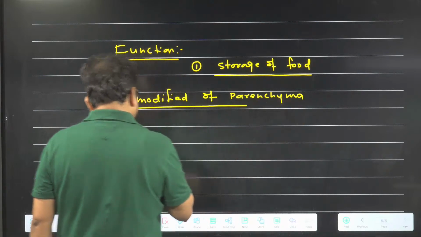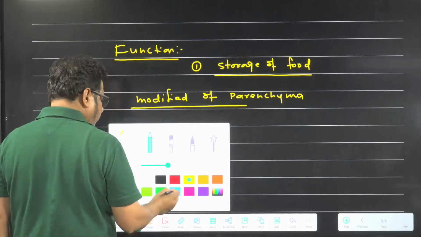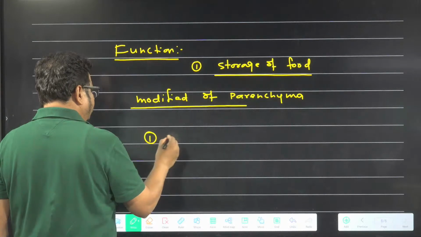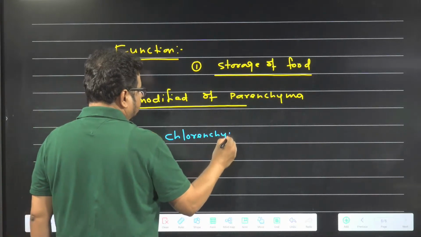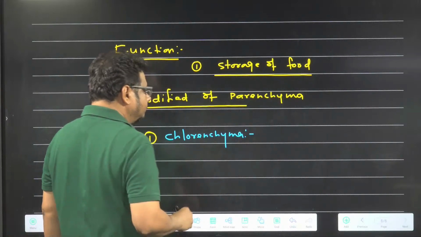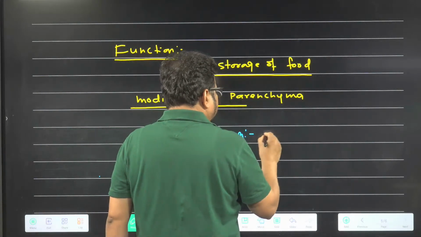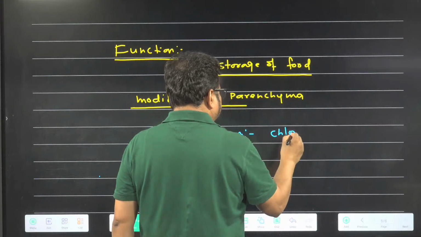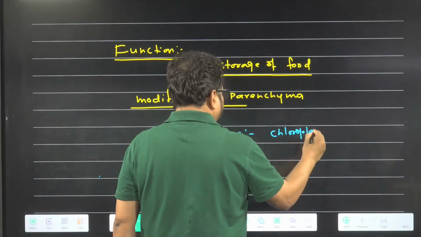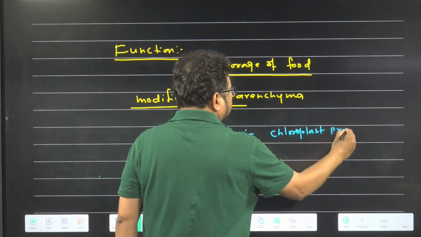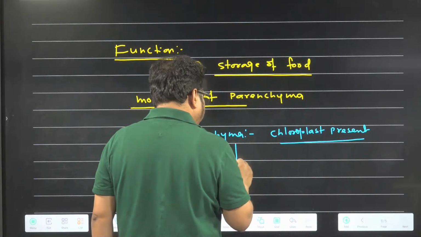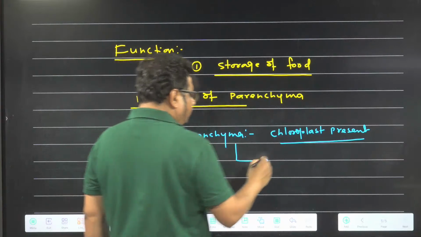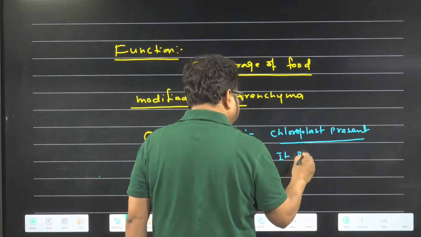So the first modification I am writing is chlorenchyma, not sclerenchyma. Chloroplast is present. And when chloroplast is present, chlorenchyma is a modified parenchyma. It performs photosynthesis.